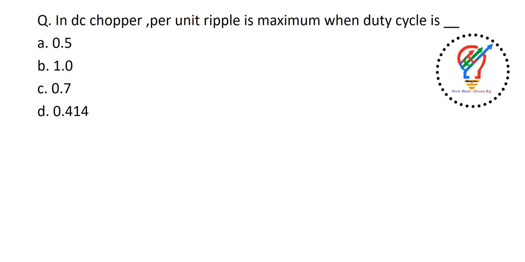In a DC chopper, the per unit ripple is maximum when the duty cycle is. The per unit ripple is maximum when the duty cycle is 0.5. That means the T on period and the T off period are both equal. Okay, the answer is 0.5.